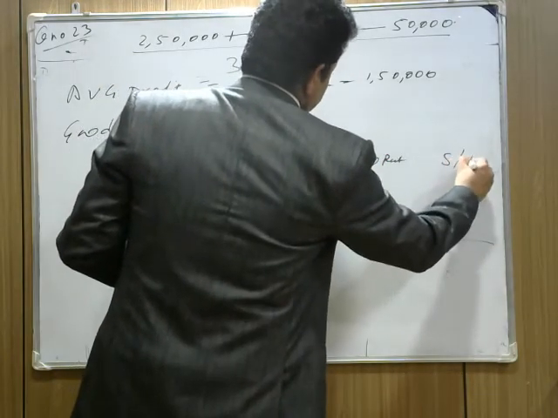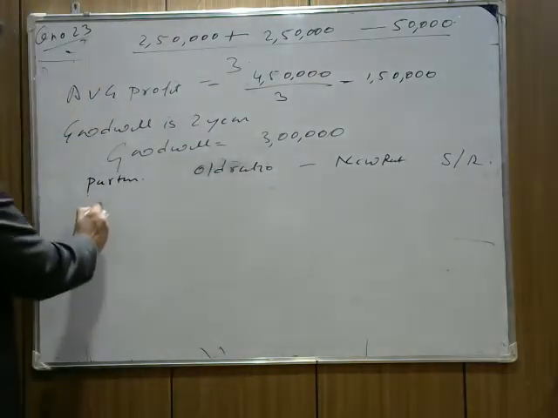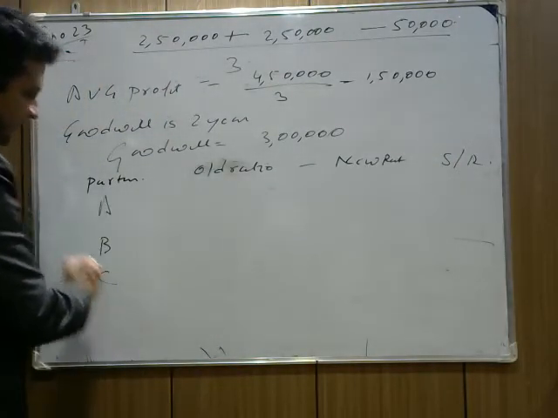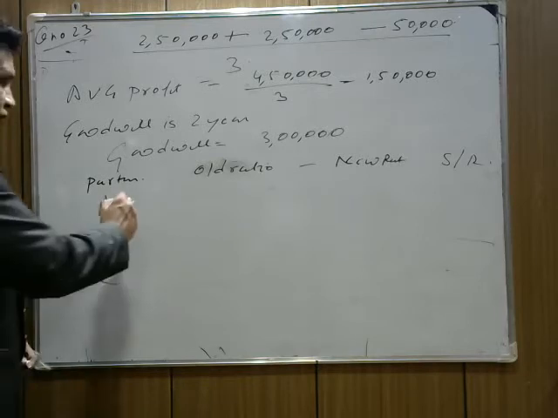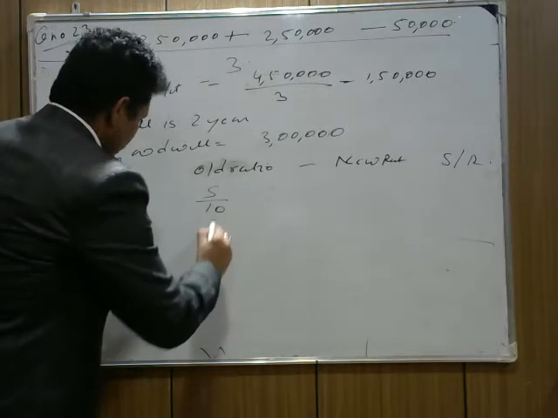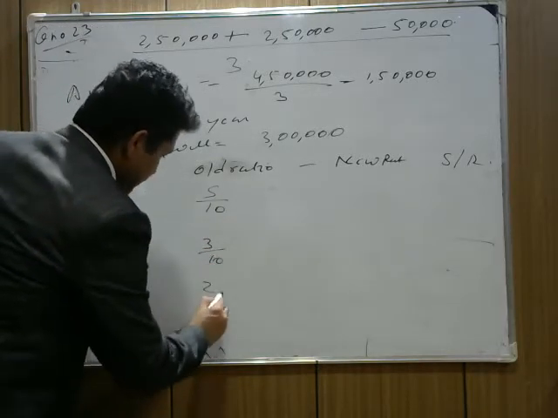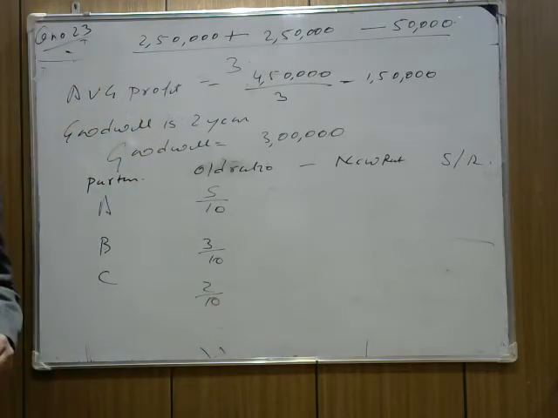We get sacrificing or gaining. Okay, partners are A, B and C. Clear? Old ratio of A is 5 by 10, for B is 3 by 10, for C is 2 by 10. I hope you are clear. Okay, what is the new ratio?